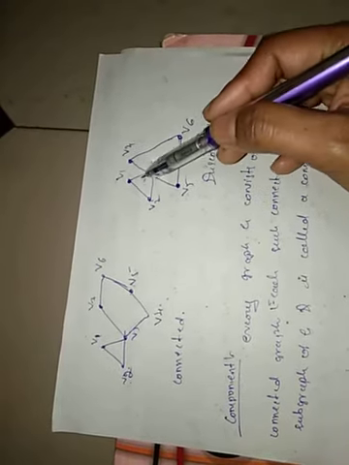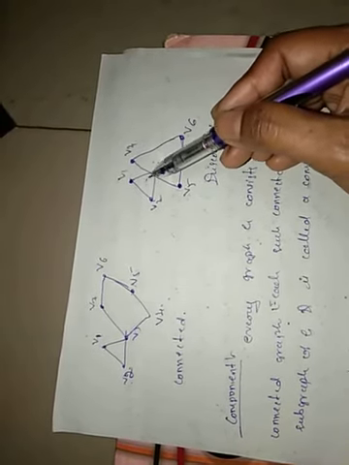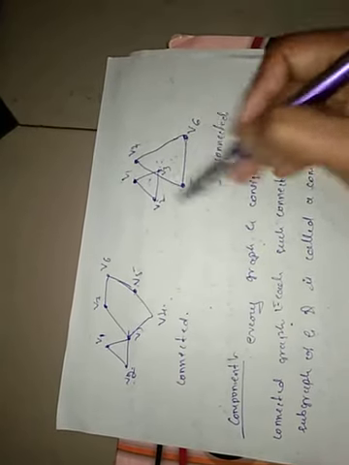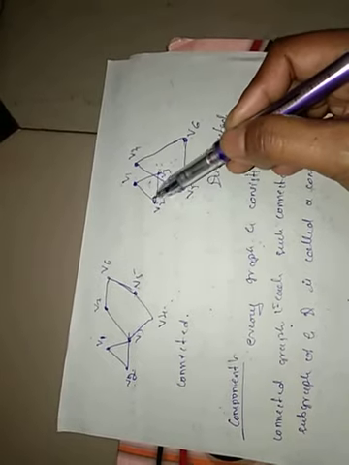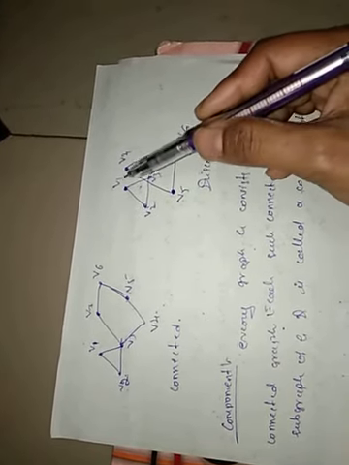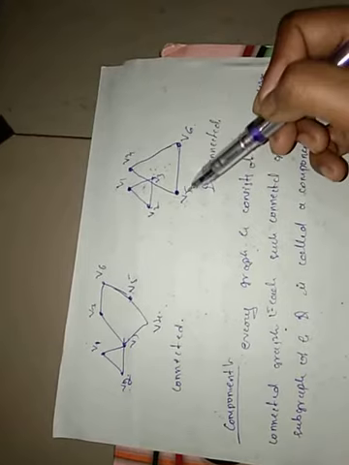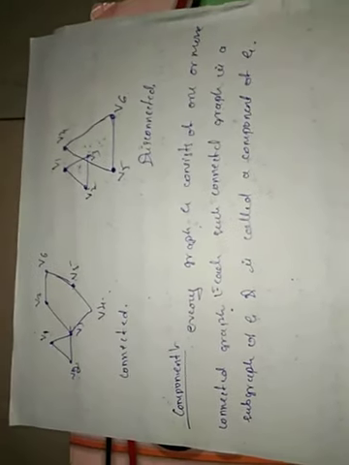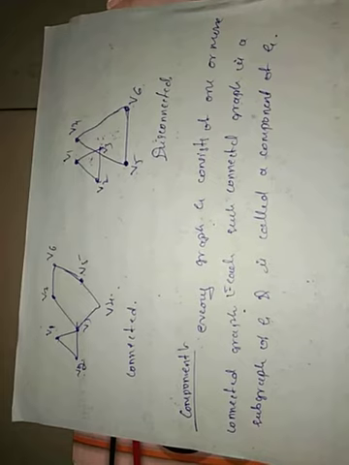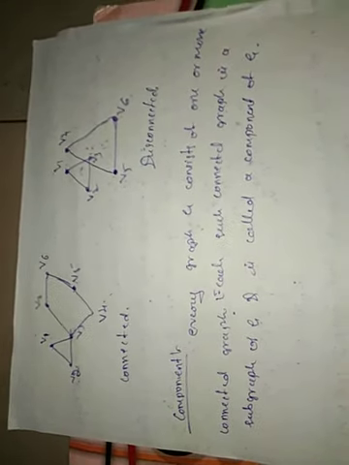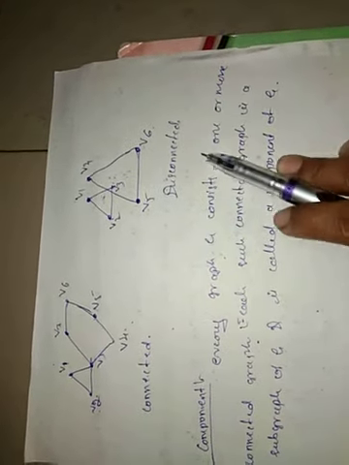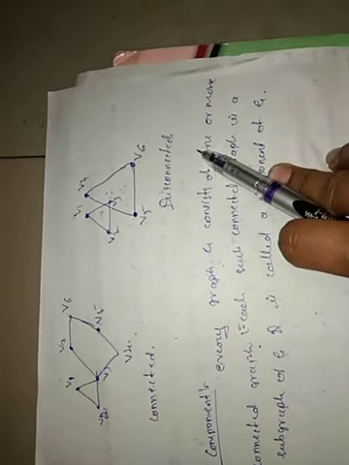Here the number of components will be 2. Each is a subgraph of the graph. V1, V2, V3 is a subgraph of this graph and is itself connected. Similarly, V4, V5, V6 is also connected. If you take these two triangles separately, they are connected themselves. So those will be called components. A connected graph has only one component. A disconnected graph has more than one component.